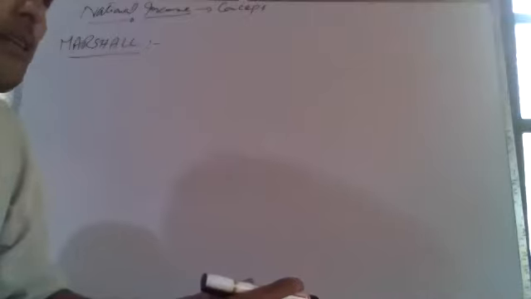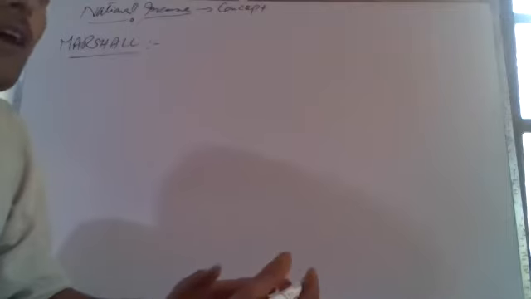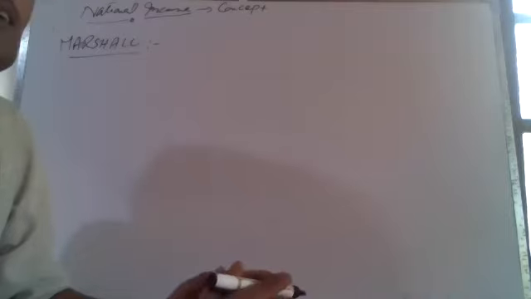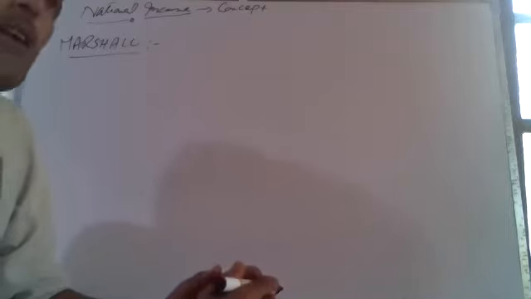That means national income can be defined differently by different people. Rabia will explain it in her own thinking, and I will understand it according to my own thinking. And Fatima will understand it according to her own thinking. So different people have different thinking about national income.